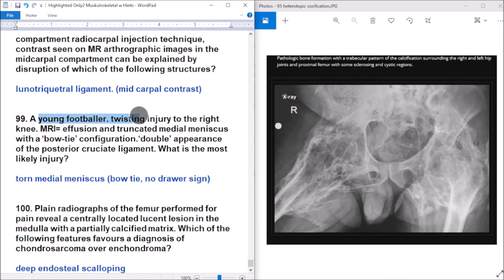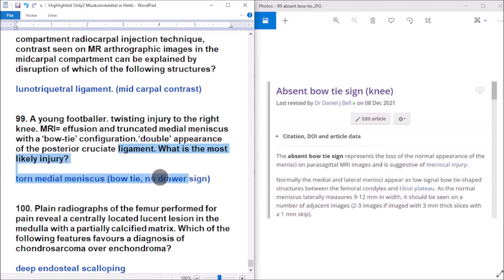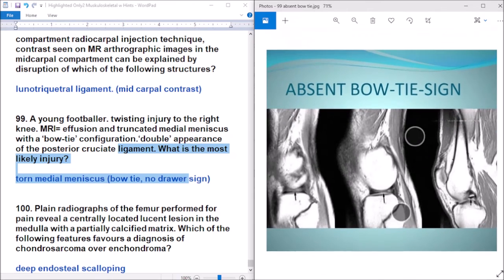Question 99. A young footballer has a twisting injury to the right knee. MRI shows effusion and a truncated medial meniscus with a bow tie configuration, and double appearance of the posterior cruciate ligament. Most likely injury to the medial meniscus. Absent bow tie sign refers to the loss of normal appearance of the menisci on parasagittal MRI images and suggests meniscal injury. This is a normal bow tie sign. Can you see the dark area?